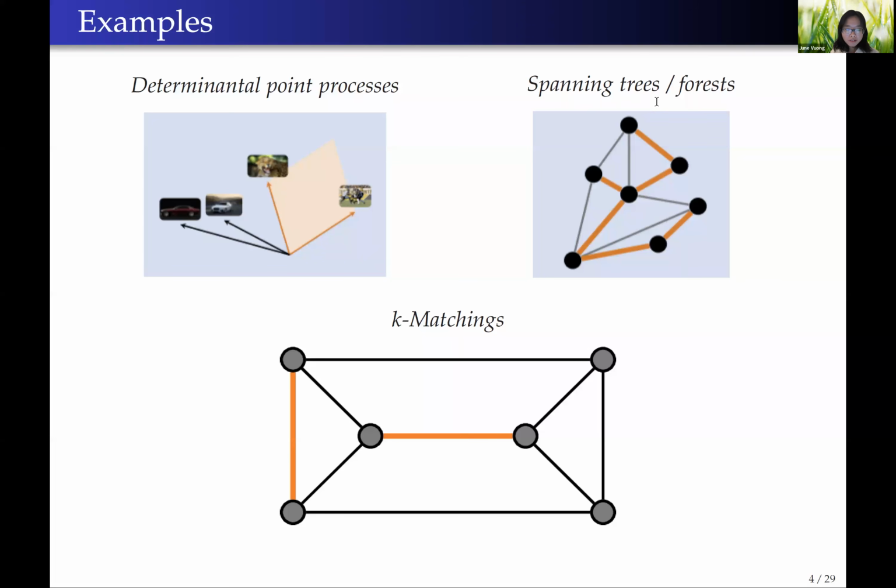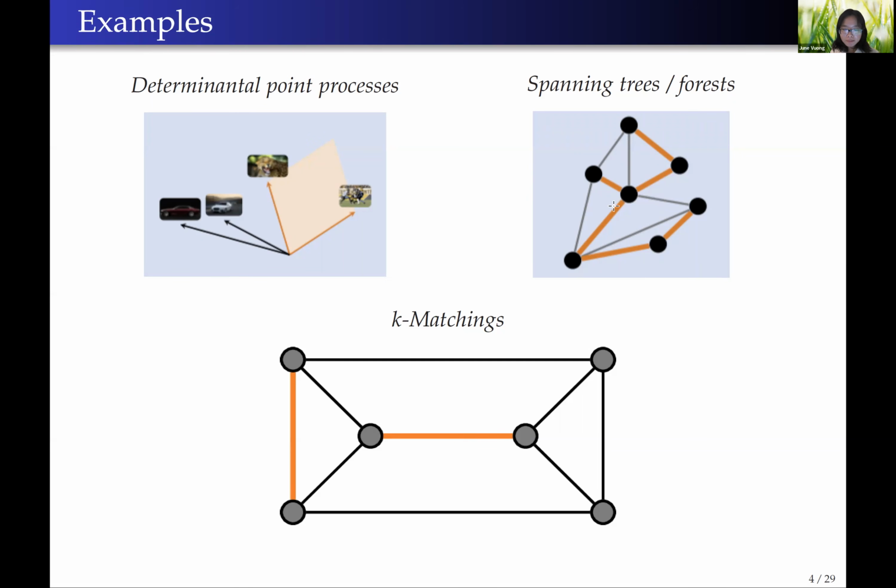I will define determinantal point processes in the next slide, but here I just want to remind you of the definitions of matching, tree and forest of a graph. Given a graph G, a spanning tree is a set of edges that form a connected and loopless subgraph of G. So here in this picture, the orange edges form a spanning tree of the graph. The definition for a forest is similar, but we only require the subgraph to be loopless, not necessarily connected. So if we take this spanning tree and remove one of the orange edges, then we would obtain a forest. And a spanning tree is also a forest itself, by the way.